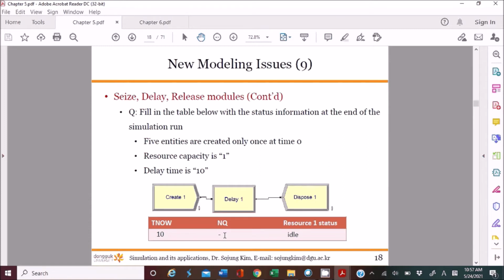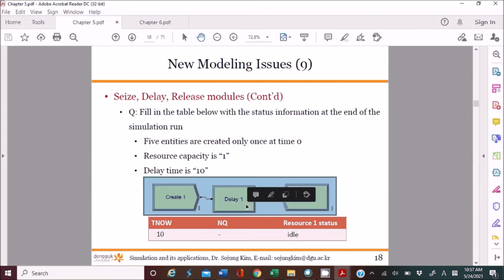So the number in queue, actually there is no queue anymore, right? Because there is no seize module. So the number in queue is just empty. You don't have any entity in the queue. And the resource is never used in this model. So that's why the status of resource 1 will be idle. However, TNOW at the end of simulation will be 10 because there is a delay module. Okay.